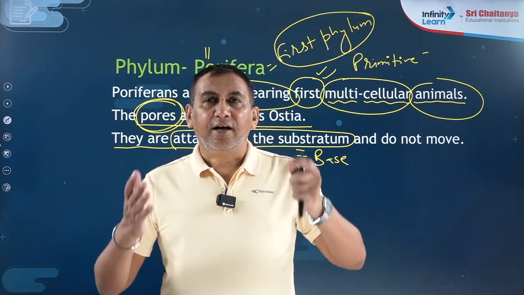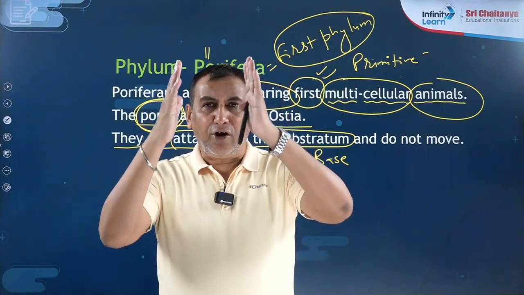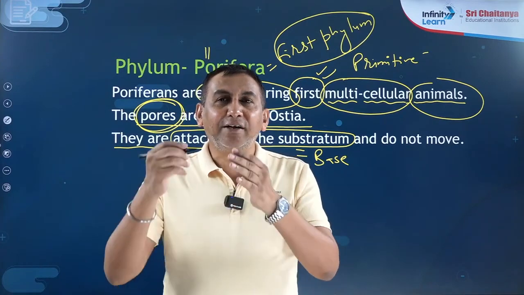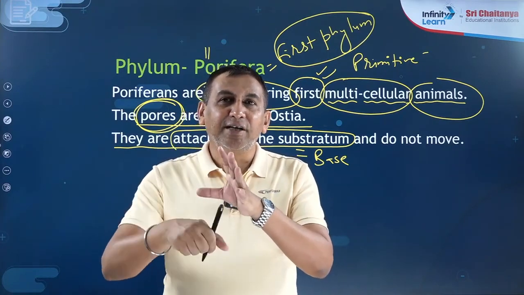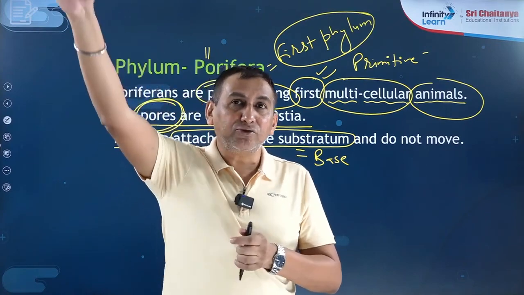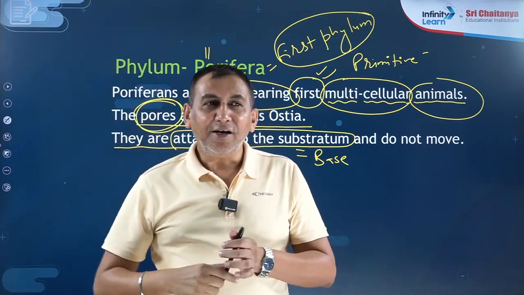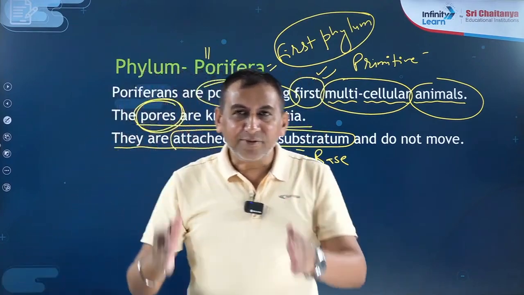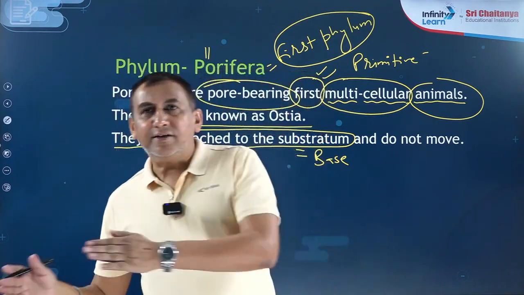See, like a plant, it is also attached with the substratum. It does not happen that on Monday the plant is at Bijapur and it starts locomotion and on Tuesday it reaches Hyderabad. Not happening, because plants can show movement. They are attached with the substratum. They can move in this way.